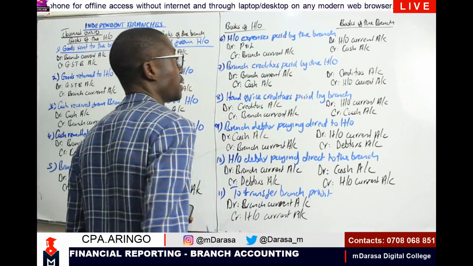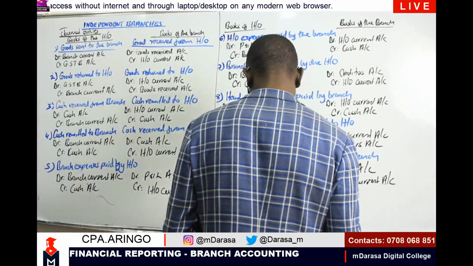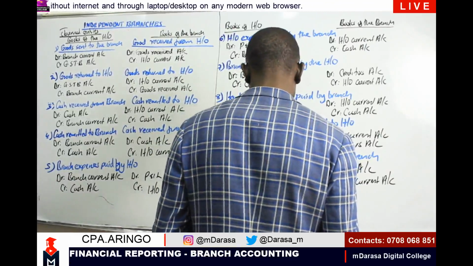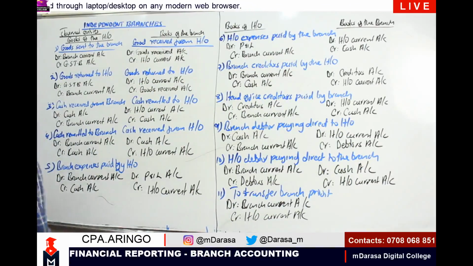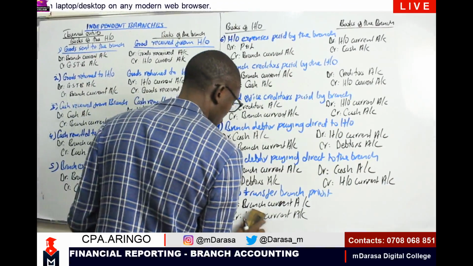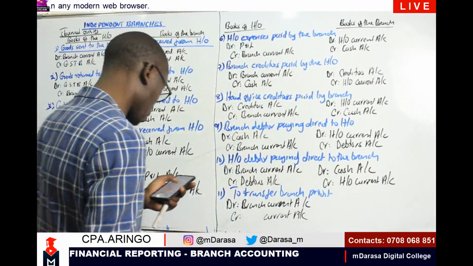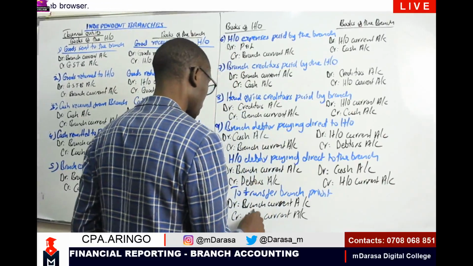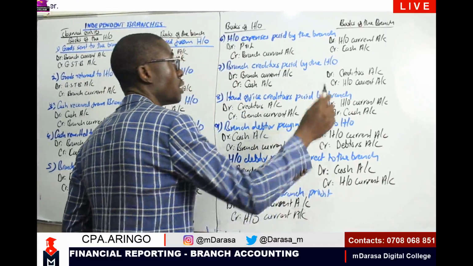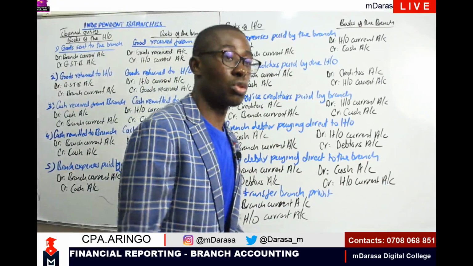And on the side of the branch, this is what you are going to do. We've debited our branch current account and credit our HO current account. Correct?